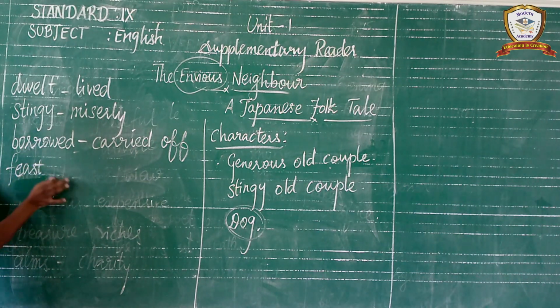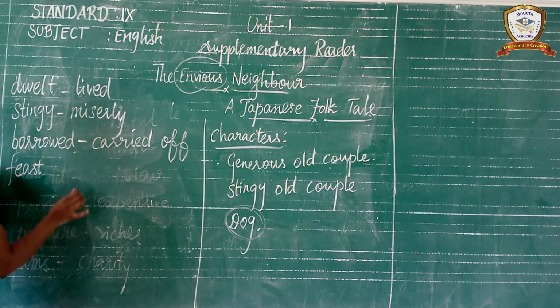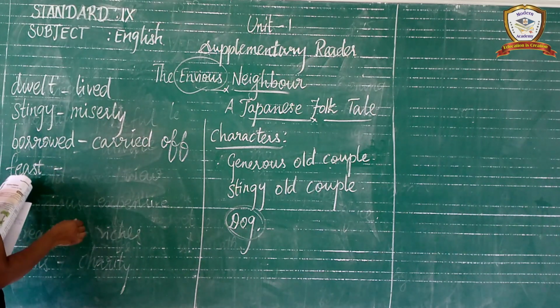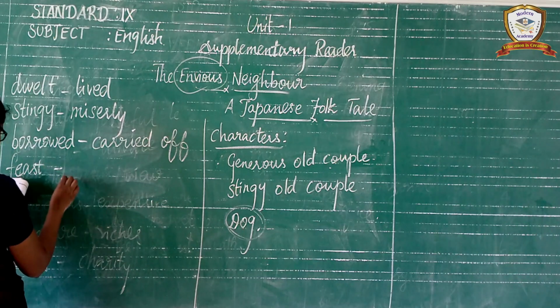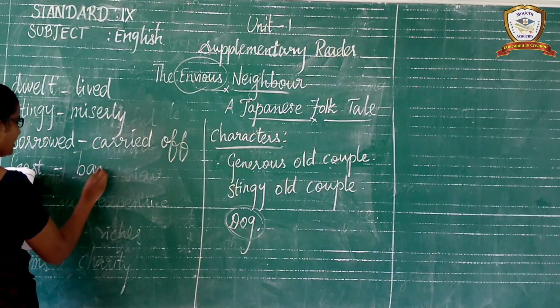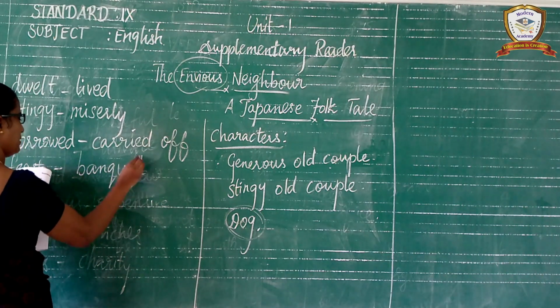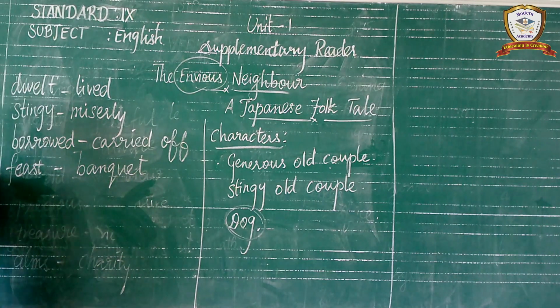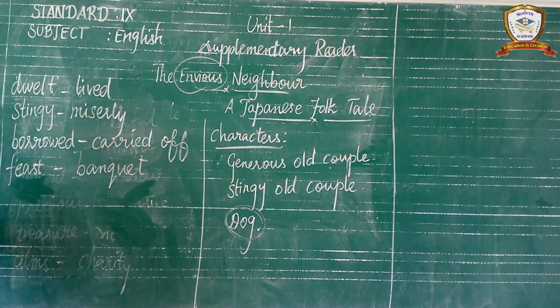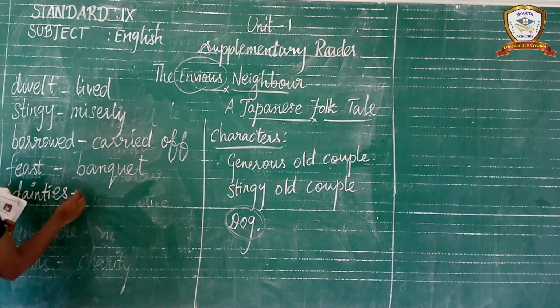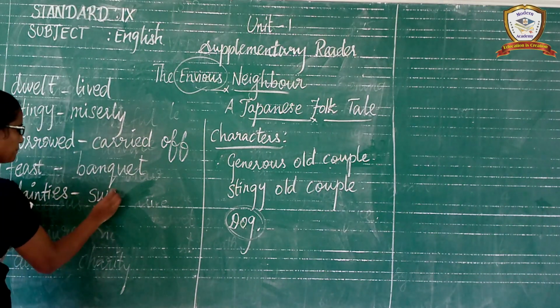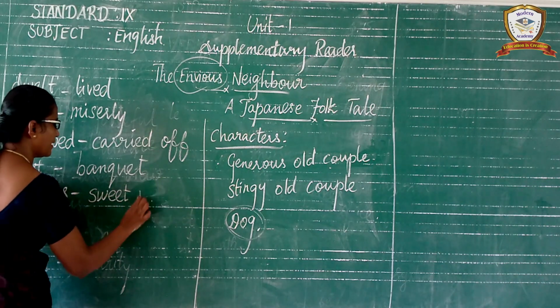Actually, the word feast means a large meal, probably given to celebrities for celebrating their success. Banquet. And the next one, dainties, sweet meal, plural form, not meals, sweet meal.